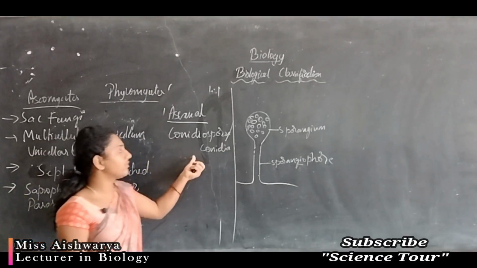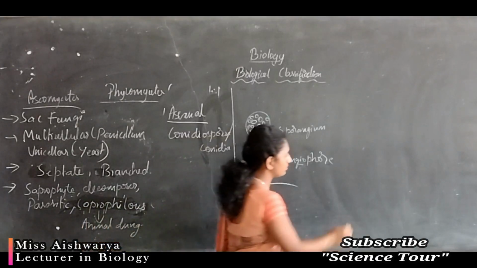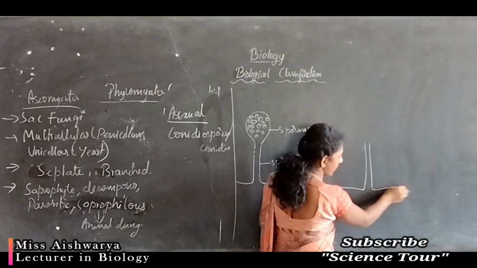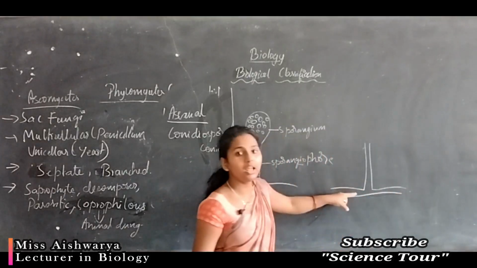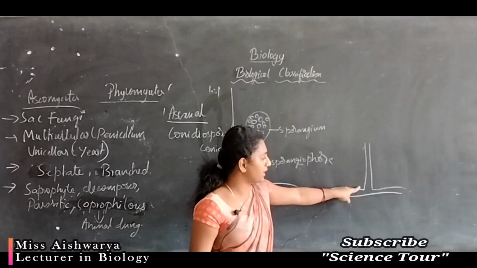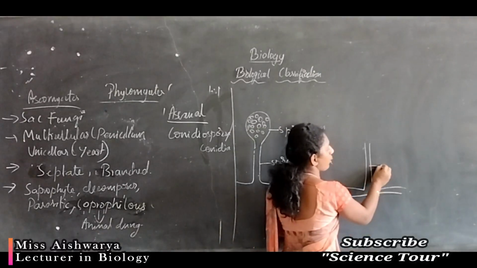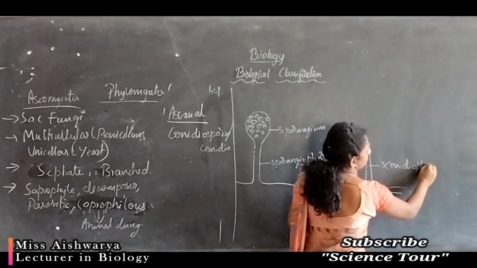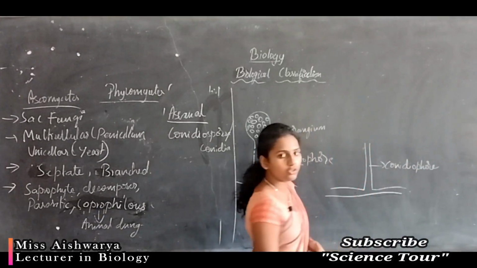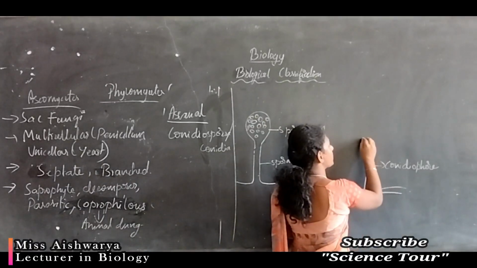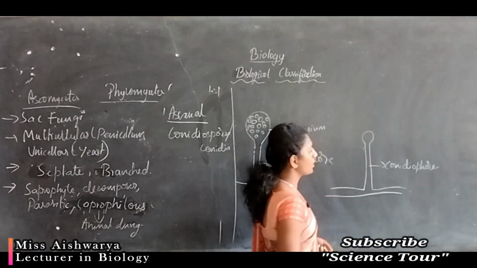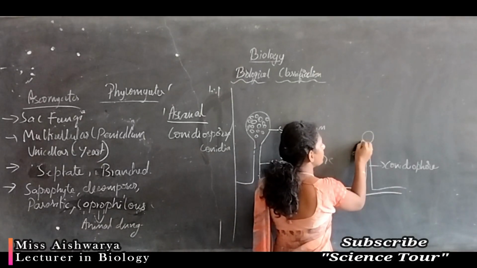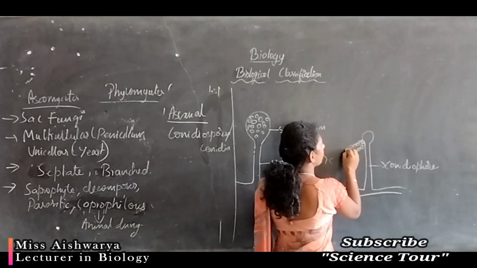Here the conidia is developed exogenously, like exogenous means here the hypha will develop a specialized branching. Special branching will be developed from the main hyphae. This we call conidiophore, which gives rise to a specialized head-like structure, and all the conidia will develop on the surface of the conidiophore.